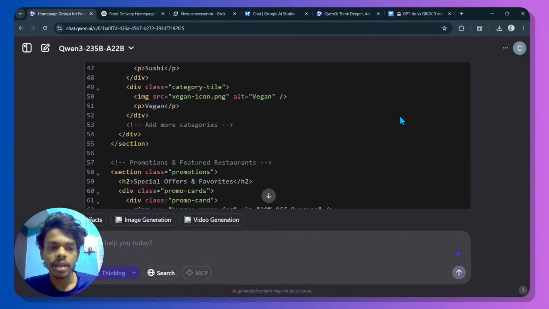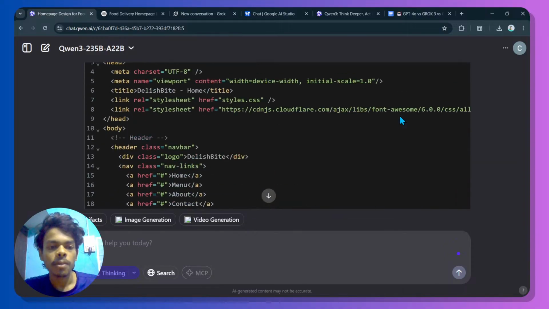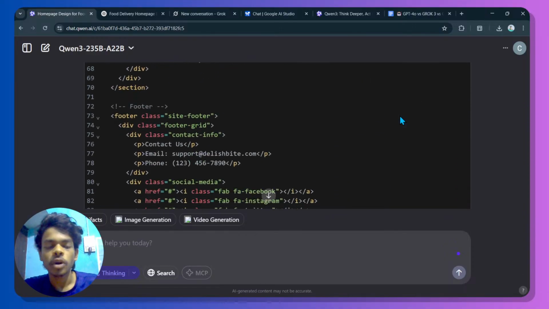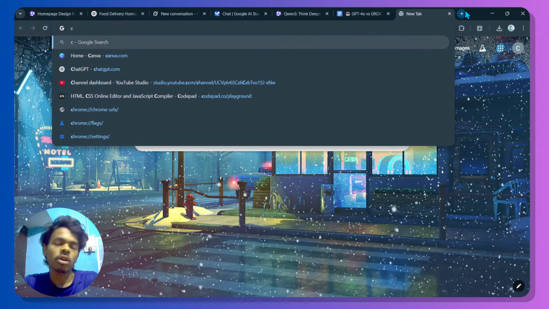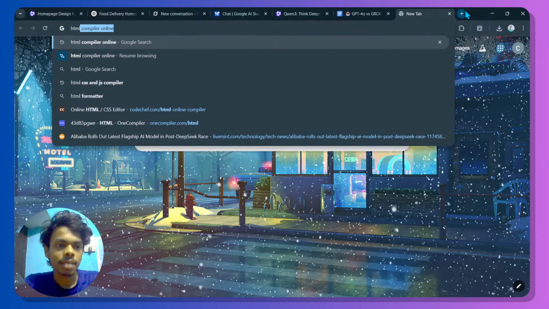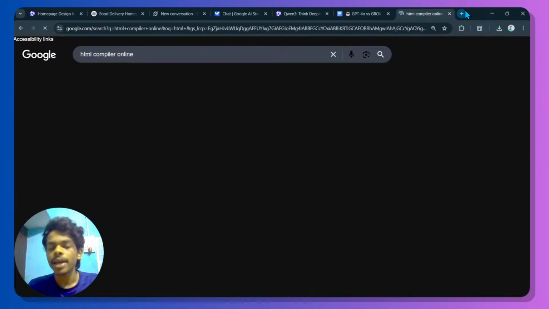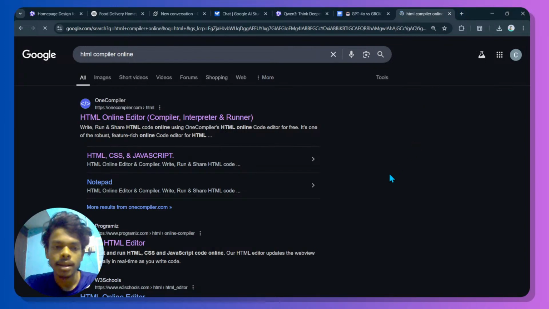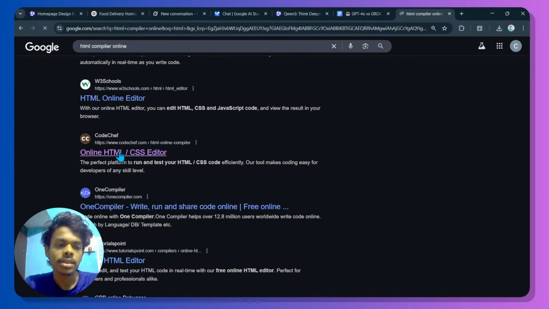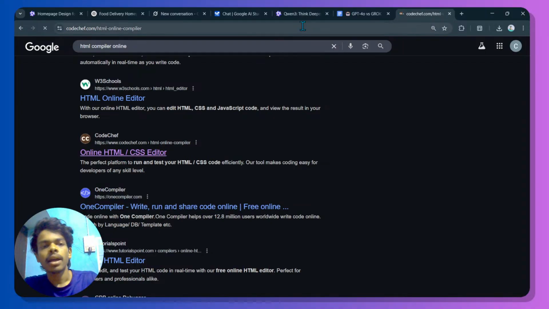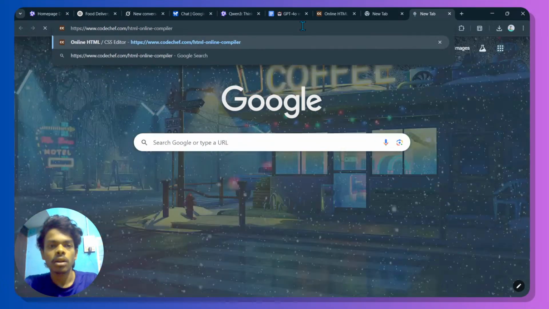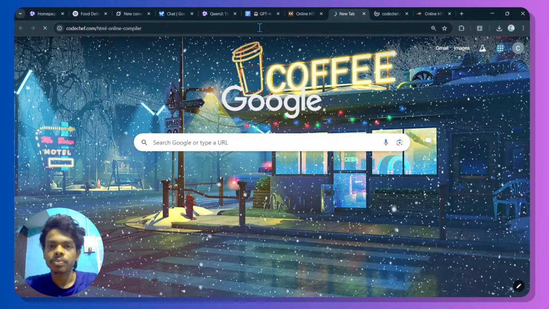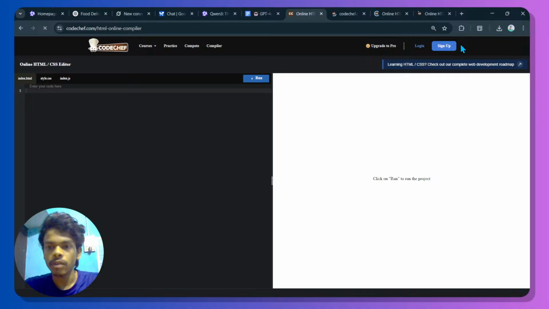And now all the AIs are going to write the code. Okay, Qwen-3 also wrote the code, and it does not have any sort of canvas. So what we need to do is use some sort of HTML compiler. Simply search for HTML compiler online, and you will get tons of them. Open any one; my favorite is this CodeZip, so I will open this. And I think I need to open this 4 times because there are a total of 4 AIs, and each one should have all of the things.